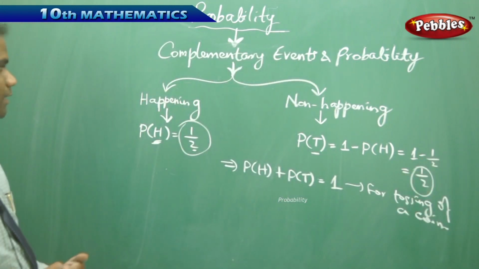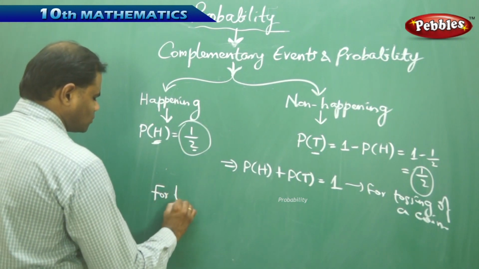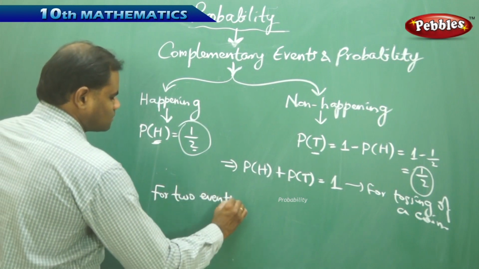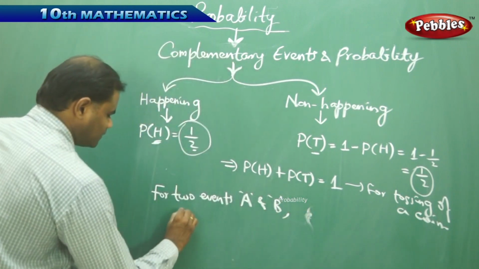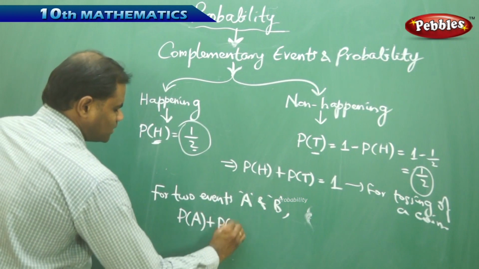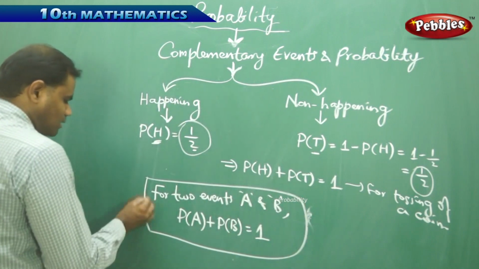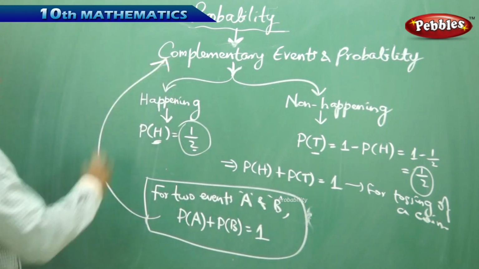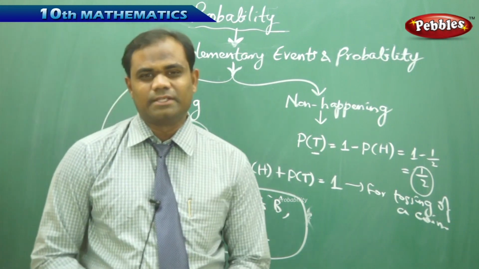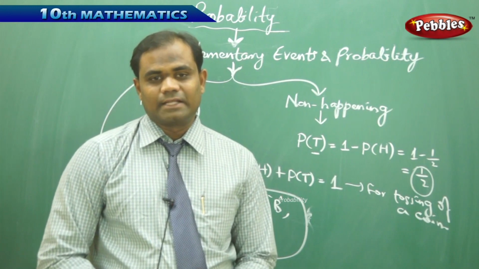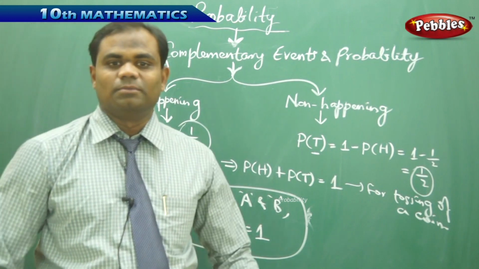Therefore, for any two events, complementary events are defined as follows. For two events A and B, if I have P of A plus P of B equal to 1, then I say A and B are complementary events. Therefore, for complementary events, P of A plus P of B is always equal to 1. So when I say the two events are complementary, this mathematical formula has to come to mind.